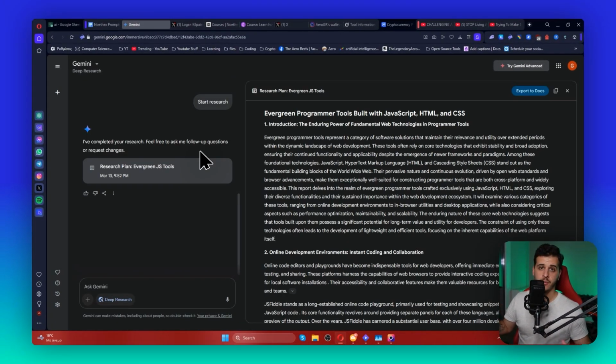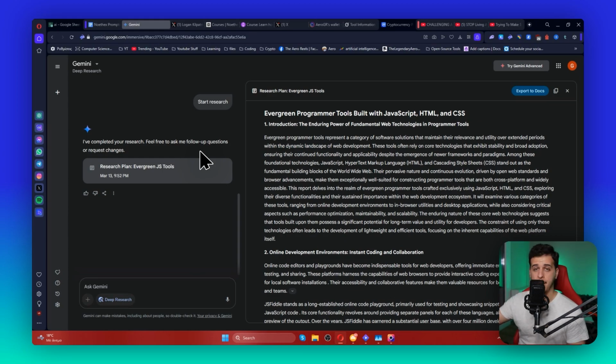This one was not very amazing, but let's see these evergreen programmer tools built with JavaScript, HTML, and CSS. So in this case, I asked it to research evergreen ideas to implement using front-end code. What is evergreen? It's ideas that will be used forever by people. They're not trends, or they don't have seasonality. Okay, so the first thing is the introduction, the enduring power of fundamental web technologies in programmer tools.